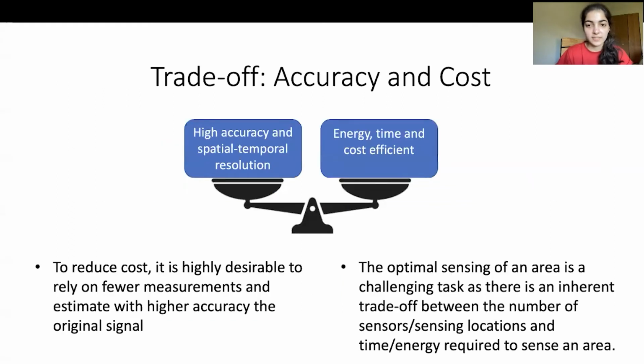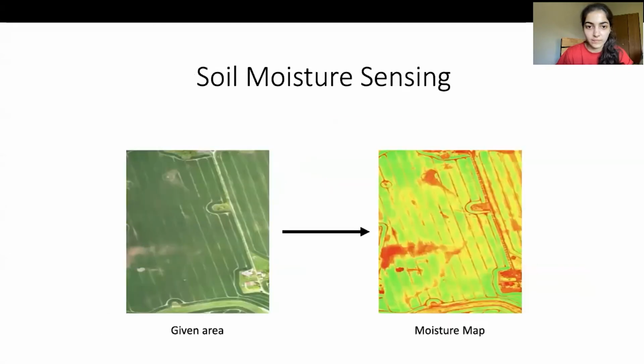As you can see, there is an inherent trade-off between accuracy and cost here. As you increase the number of sensors or sensing locations, the accuracy and resolution will increase, but that would also increase the cost of sensing. So it is desirable to estimate the original signal with a fewer number of estimates and with high accuracy. In this paper, we particularly focus on the application of soil moisture sensing. Given a geographical area, we want to estimate the moisture map of that area.